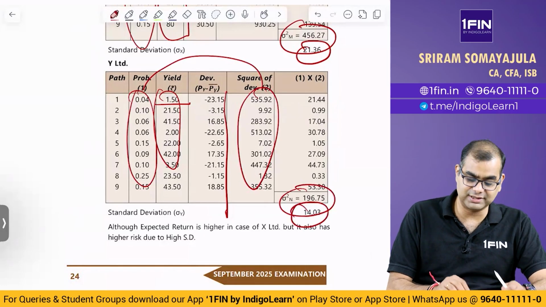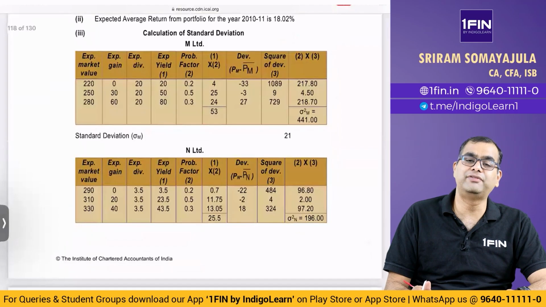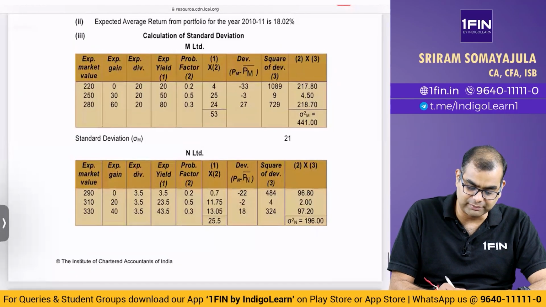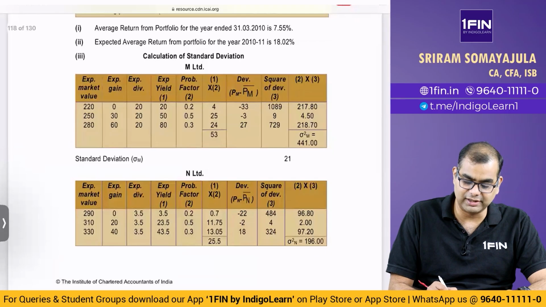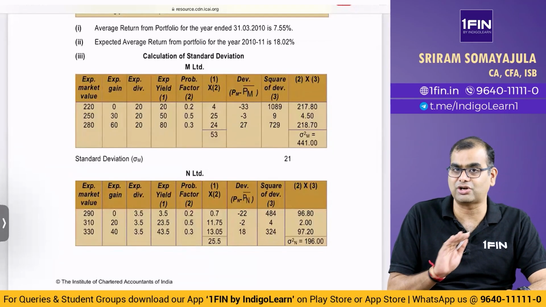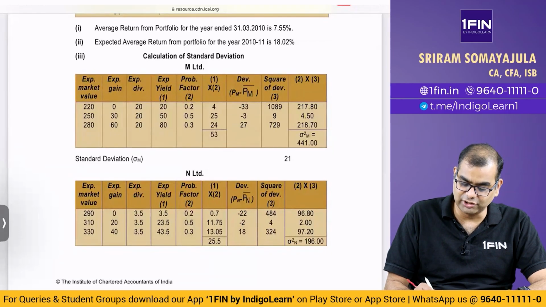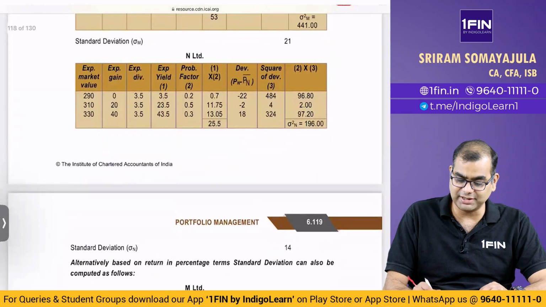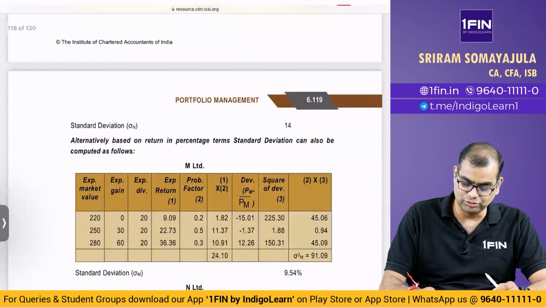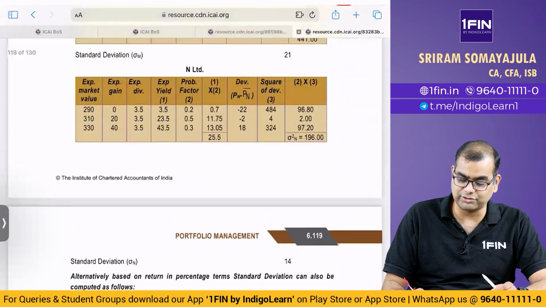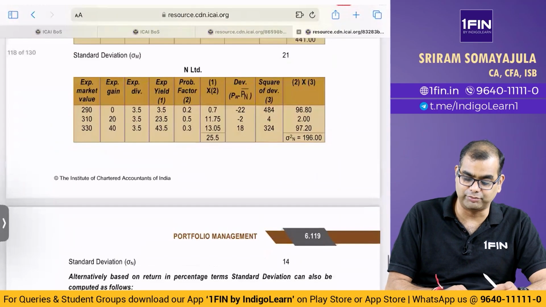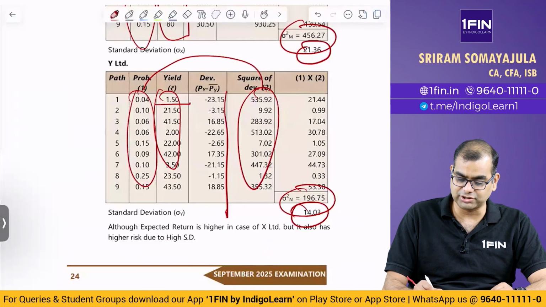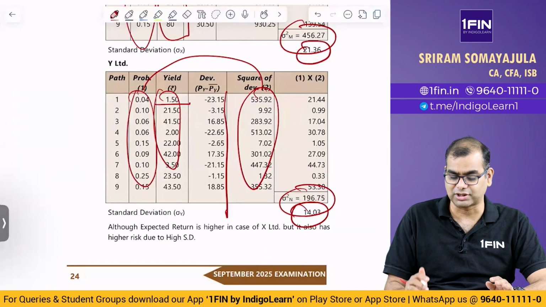Now, if you come back and look at the study material, because for no dividend there was no specific probability, you computed everything based on one single expected yield only, and they did not use any joint probability concept. So, directly you got 21 and 14. You got the same answer, 21 and 14, but you got it because of different working. 14.03, 21.36. Answers are very close, but you got different working.